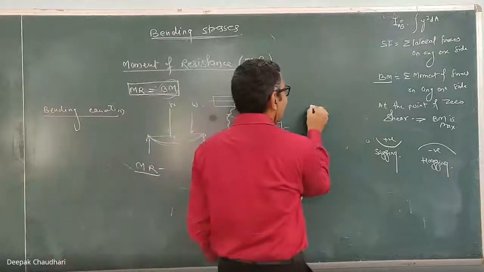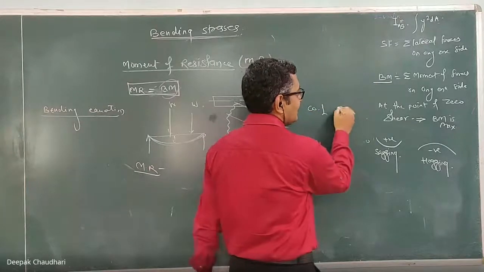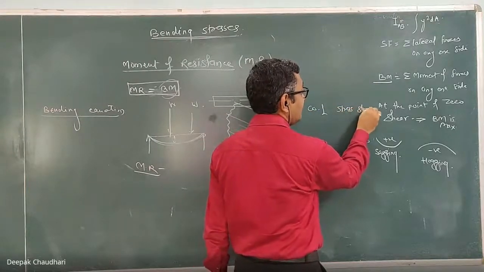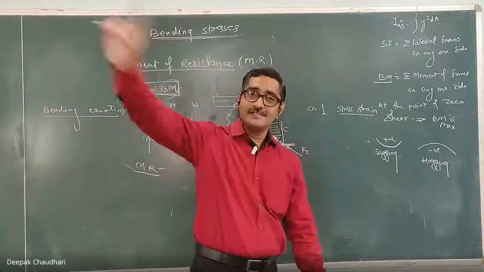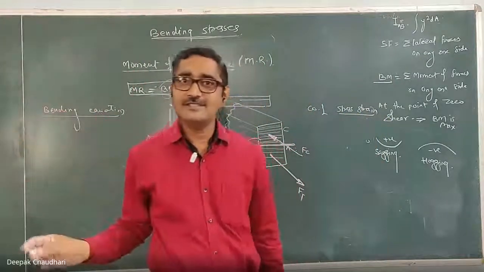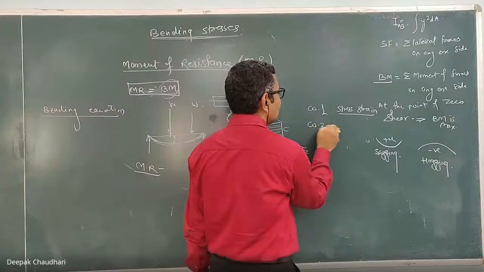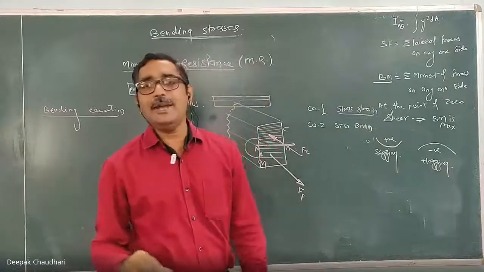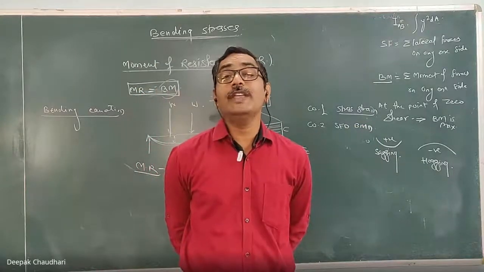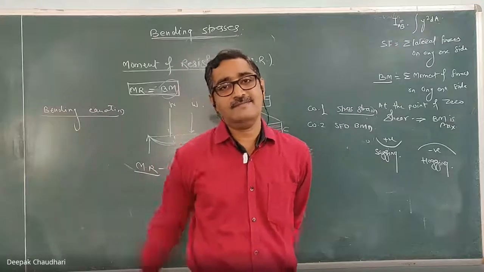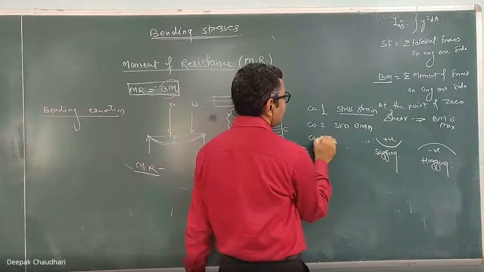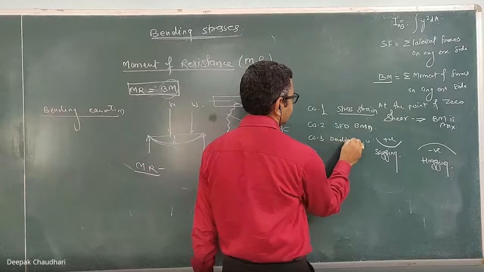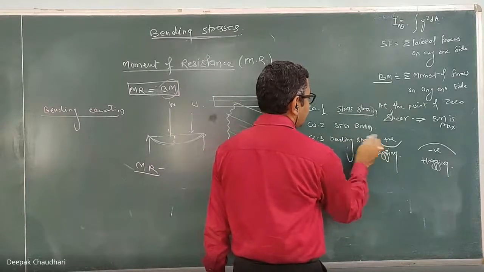So, what is your portion for the exam? I told you, CO1: stress strain. Complete stress strain, complete, including temperature stresses and everything. CO2: SFD, BMD, to draw the shear force diagram and bending moment diagram, excluding the beam with internal hinges. And CO3: bending stresses, excluding flitch beam.